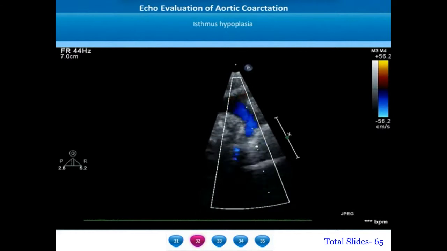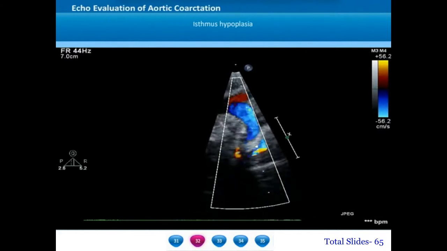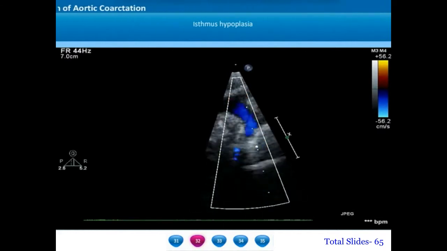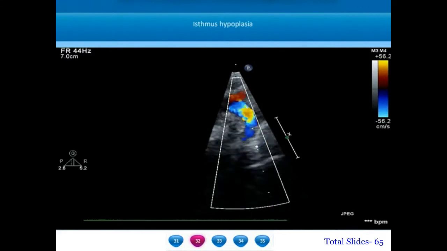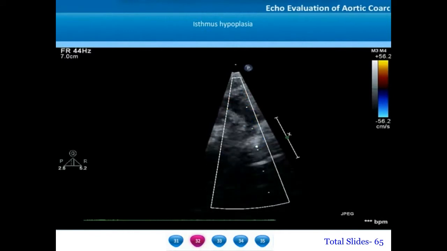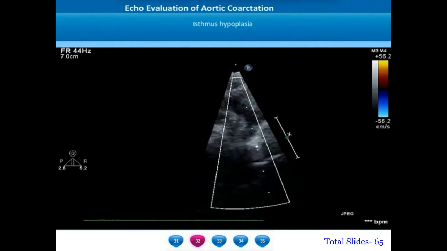The presence of isthmic hyperplasia is very important to notice on echocardiography, since it will change the surgical and interventional plans. If there is an isthmic hyperplasia and a patient is going for surgery, he should have an extended end-to-end anastomosis or a left subclavian flap aortoplasty.